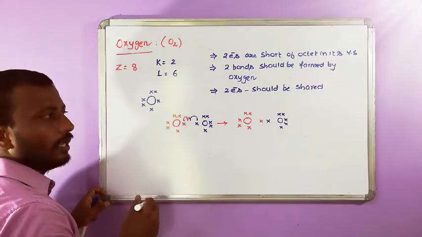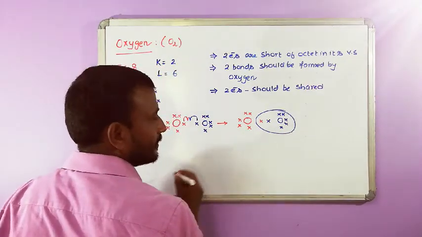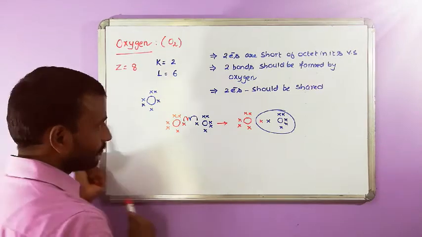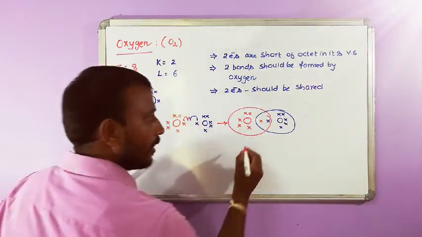If they share 1 electron each, they have only 7 electrons around them. That's why they are going to share another electron.